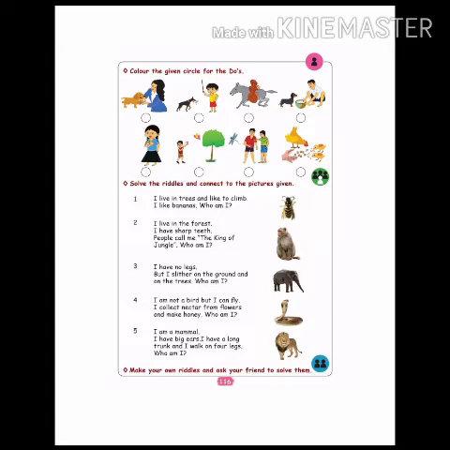I have no legs, but I slither on the ground and on the trees. Who am I? This animal does not have legs, but it will slither on the ground and trees. Which animal is that one? Look at the picture. Which animal does not have legs? Yes, it's very correct. Snake.